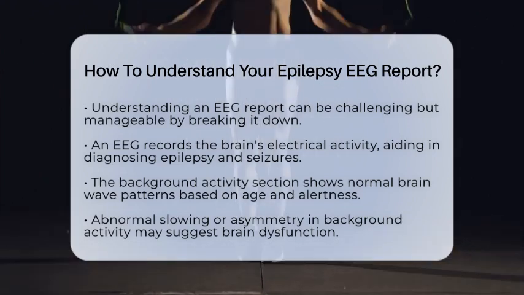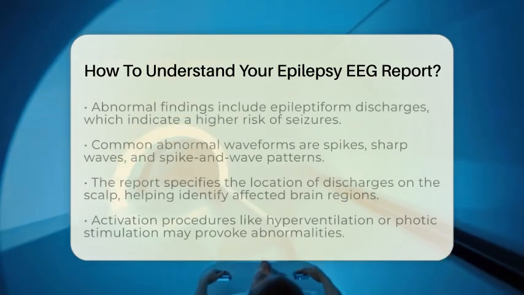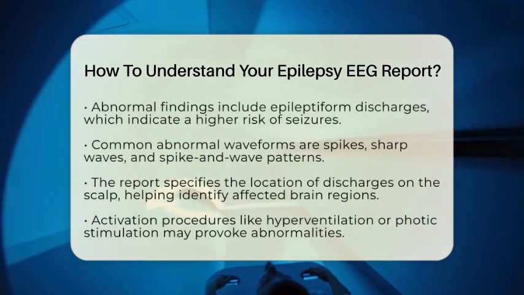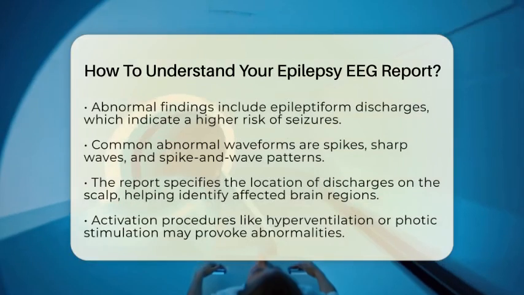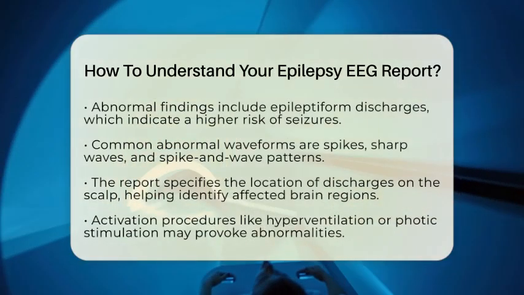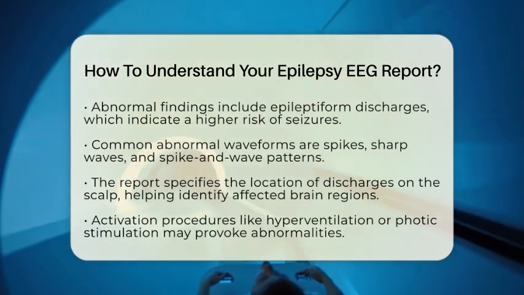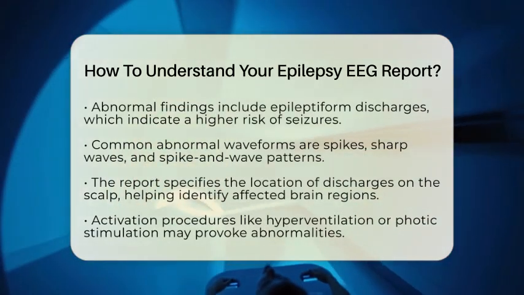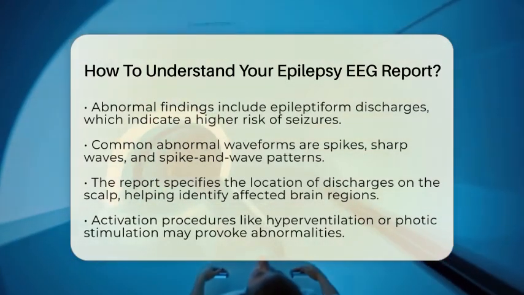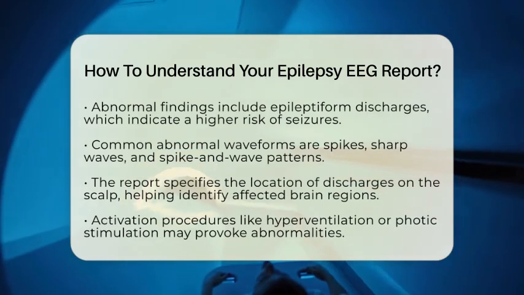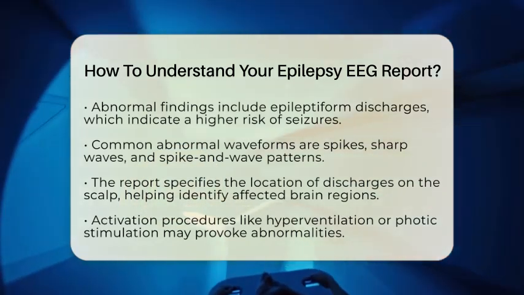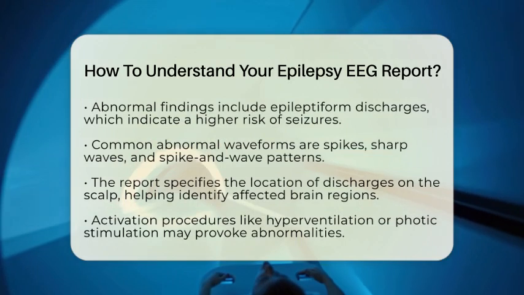Next, we have abnormal findings, often referred to as epileptiform discharges. This section highlights any unusual waveforms that suggest a higher risk of seizures. These might include spikes, sharp waves, or spike and wave patterns. Neurologists pay close attention to these markers as they are crucial for supporting a diagnosis of epilepsy. The report will also specify where these discharges occur on the scalp, helping to localize the brain region involved.